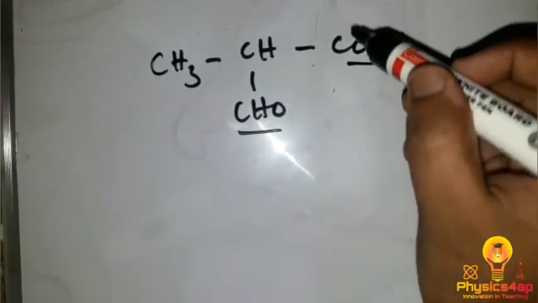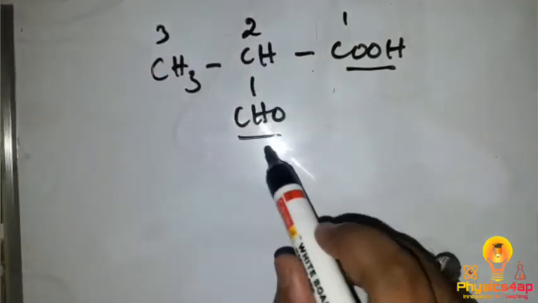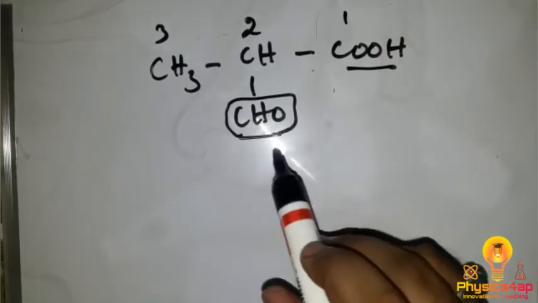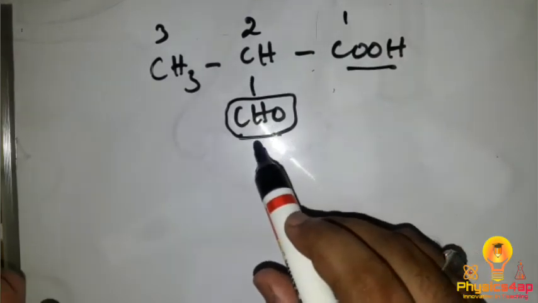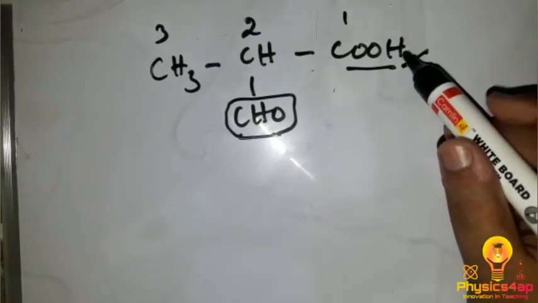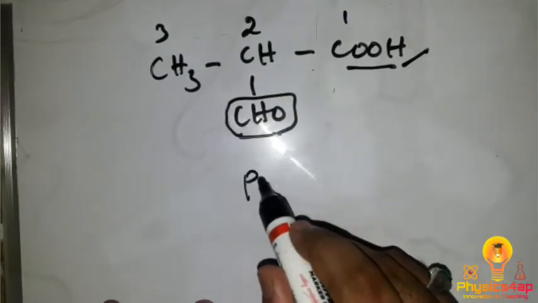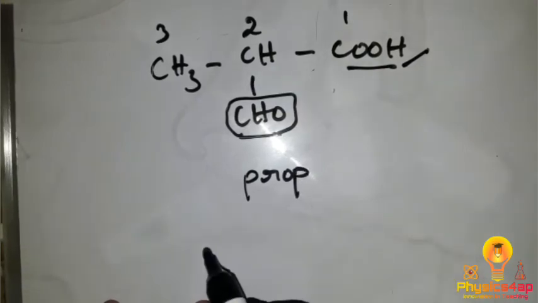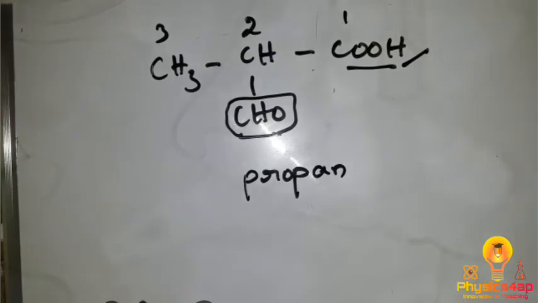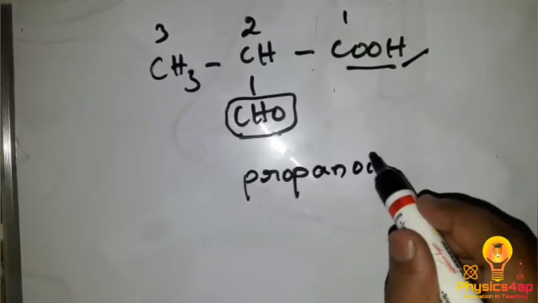So here we start giving the number as 1, 2 and 3. Then what about the position of the aldehyde? Aldehyde will be considered as the functional group which goes in the prefix part, and the carboxylic acid will come under the suffix part. As we have 3 carbons over here, we write prop, and all the single bonds we write as ane, and COOH, which is a carboxylic acid, the suffix we write as oic acid,